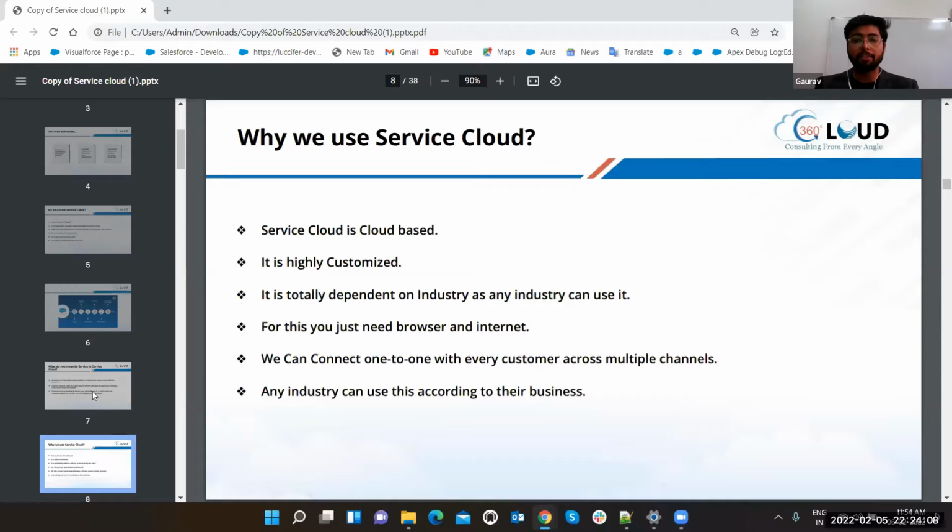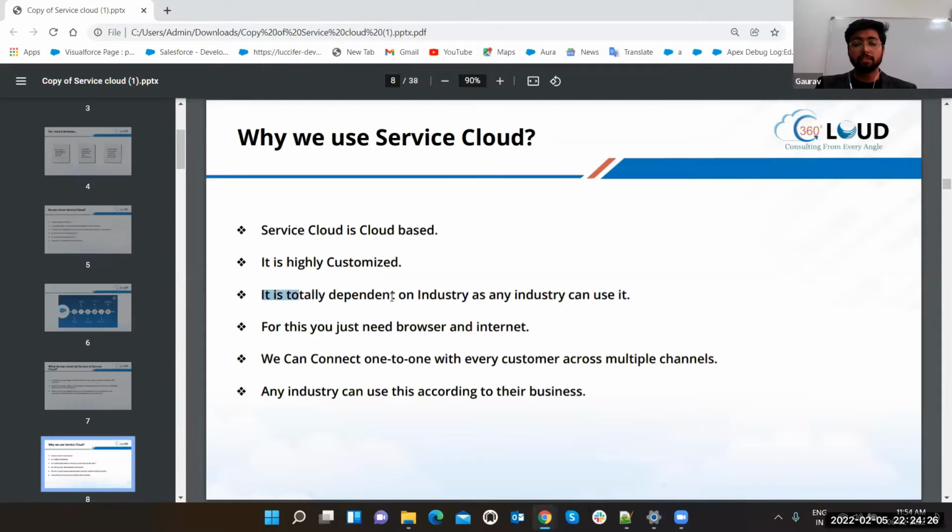Like if you are having your business, I cannot design your system according to myself. I know how Salesforce works, and how we can bend Salesforce for your business. Your business will be the same; Salesforce is going to help it. Okay, it is totally dependent.